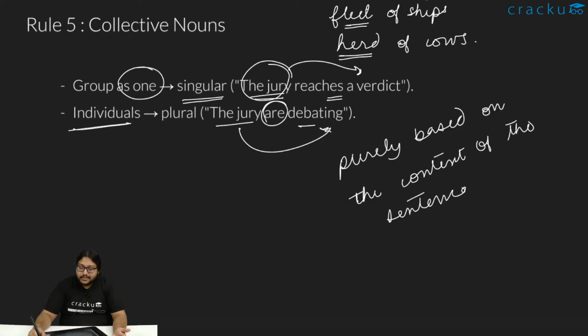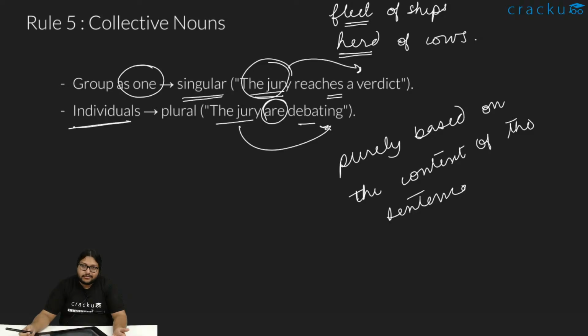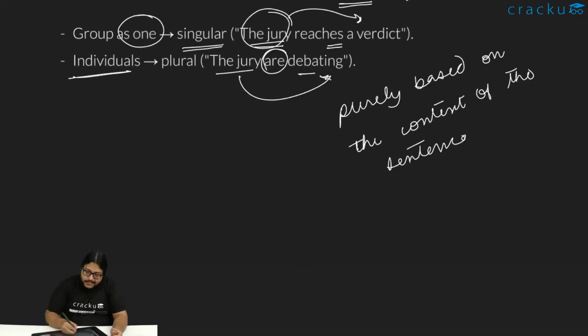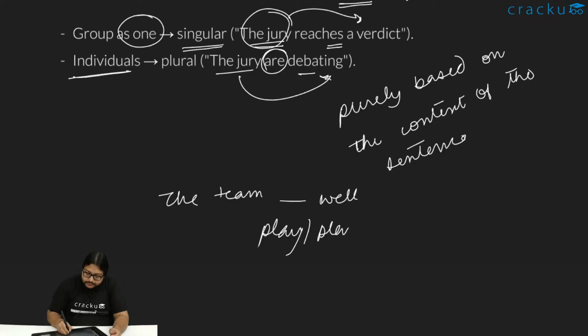Like the players were great, or the team played well. The team plays well. When we say the team dash well, should it be play or plays? In order to play well, in order to have a good performance, all of them have to work together and all of them have to perform good.